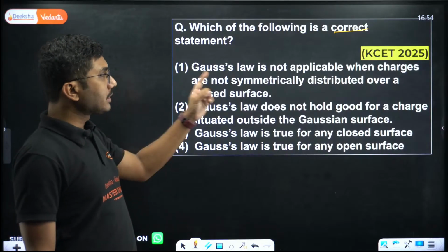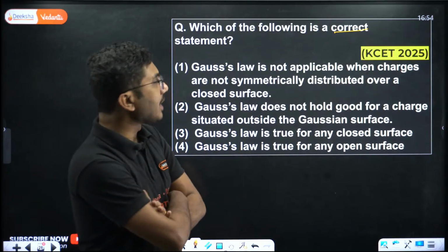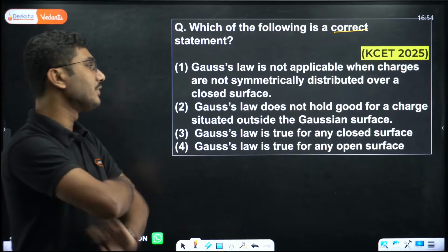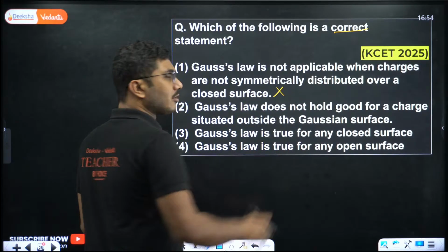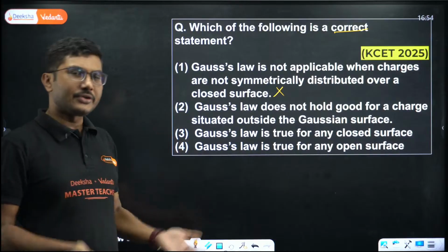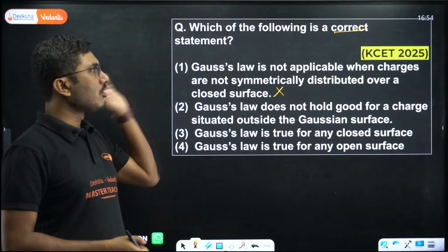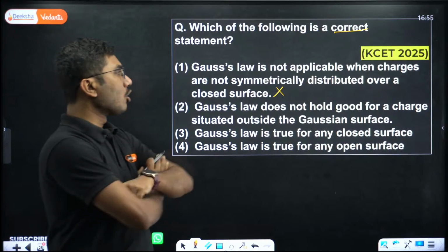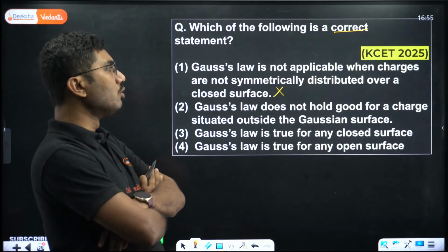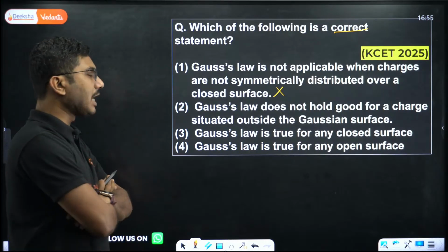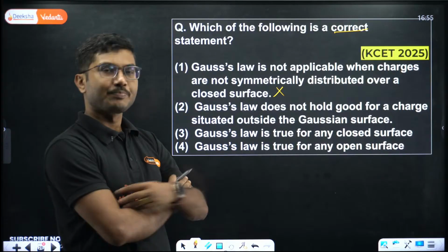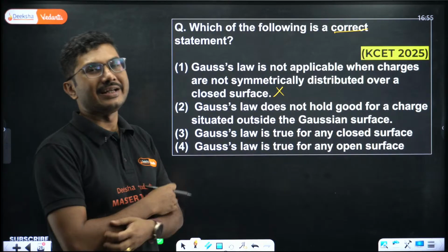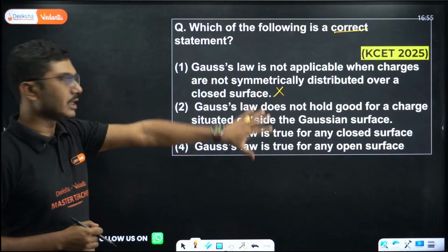Gauss's law is not applicable when charges are not symmetrically distributed over a closed surface. This is wrong. As long as charges are distributed symmetrically or asymmetrically, it does not matter. Gauss's law is always applicable. So this statement is incorrect. Gauss's law does not hold good for a charge situated outside the Gaussian surface. Gauss's law says that any charge situated outside will not have any influence. So this is also incorrect.